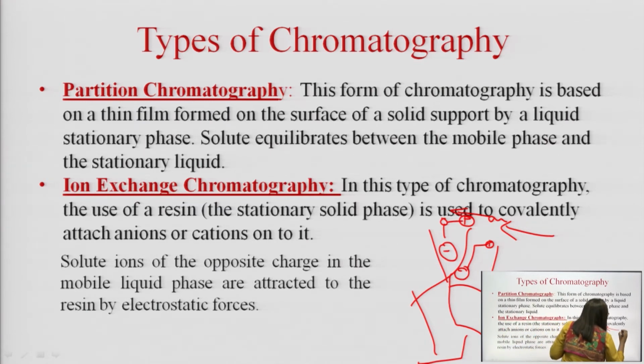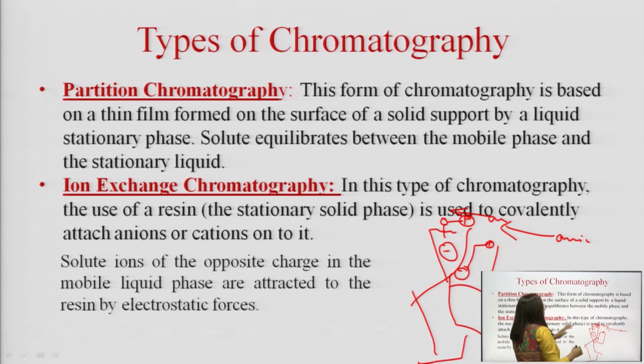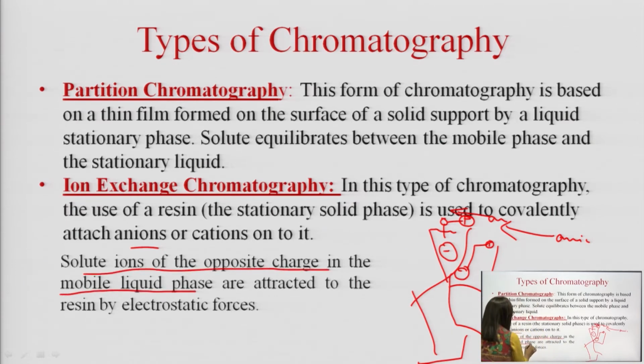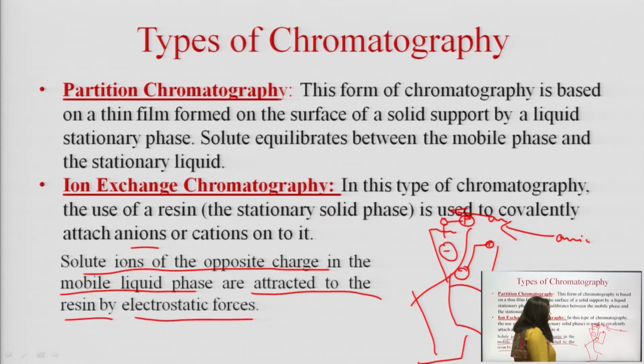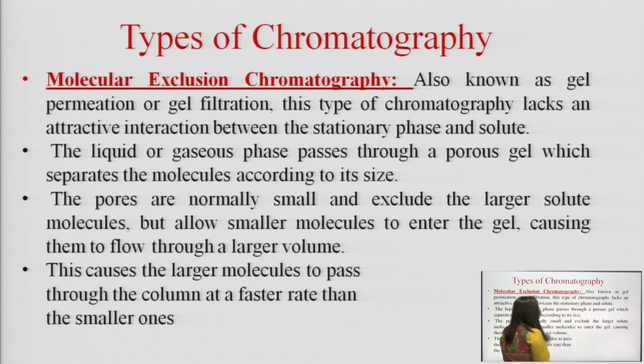Such ion exchange chromatography is called anion exchange chromatography, and this will happen only if the covalent bond with the resin is broken and the anion, or the cation, is carried with the mobile phase. So let us see here. The solute ions of the opposite charge in the mobile phase are attracted to the resin by electrostatic forces.